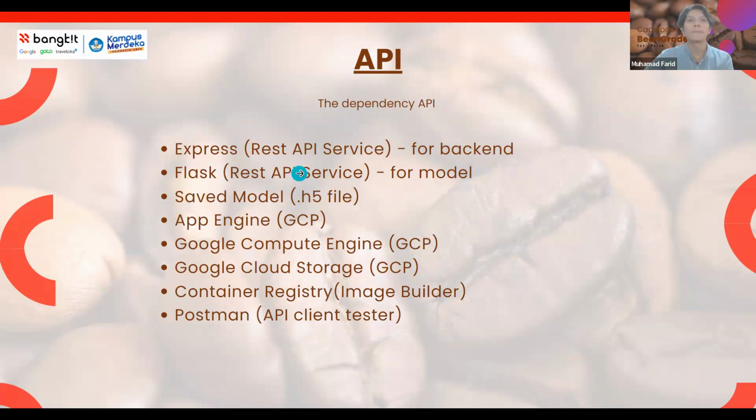And for Google Cloud Platform, we use App Engine, Google Compute Engine, also Google Cloud Storage and Container Registry. We use that for the image builder. And then to test our API, we use Postman as an API client tester.